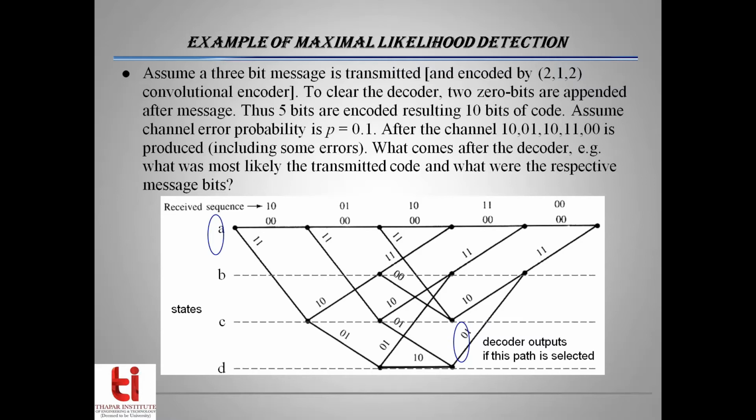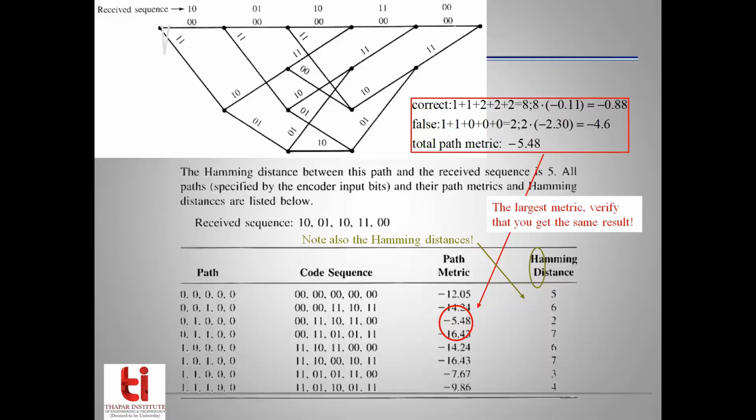First of all, if I talk about a particular path, there is a corresponding code sequence associated with it. You can see in the table at the bottom of this slide that there is a path and there is a code sequence. The third column corresponds to a path metric and the fourth column corresponds to Hamming distance.